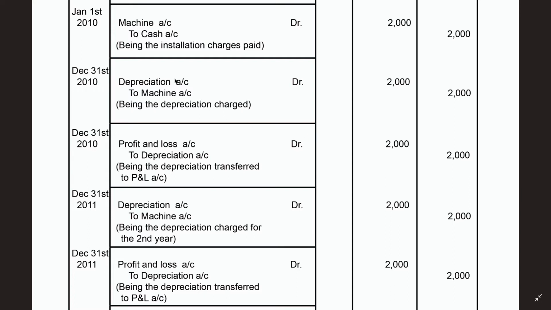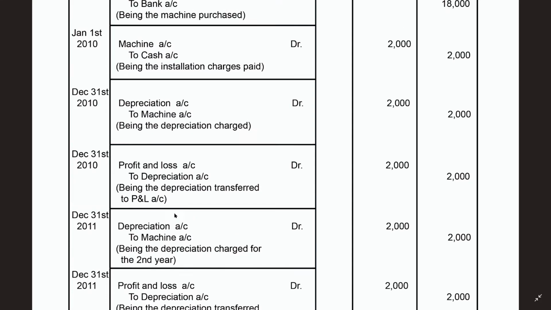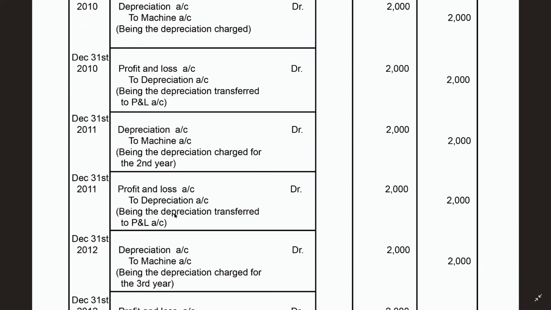Now each and every time whenever expenses and losses go, that amount will be written on a different account also, because it is a double entry system. We will be posting the same depreciation into the profit and loss account. If you remember the final accounts, you can easily understand this step, because in the profit and loss account you can see on the debit side depreciation always, whenever it is given in the books. Now the same depreciation is charged to the machine also.